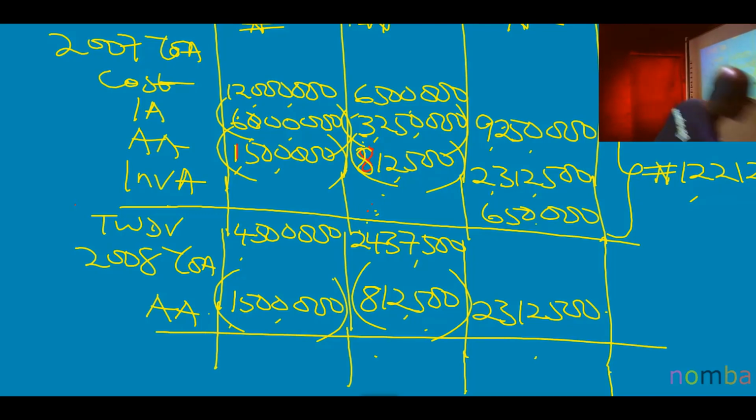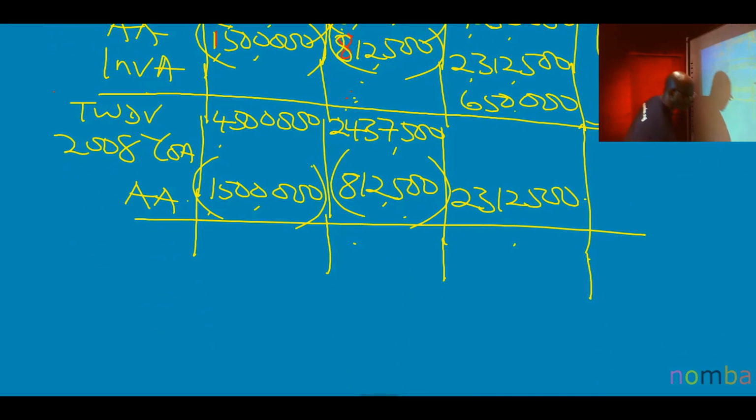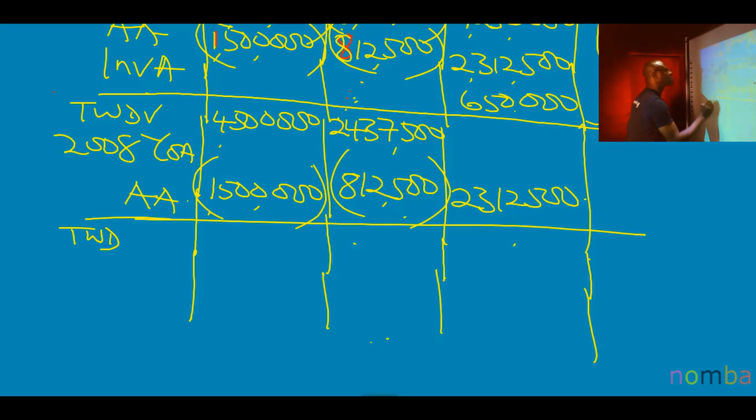You can go ahead and maybe still want to show the TWDV for 2009. You say TWDV, and that's where I'm going to stop because I was asked to. 2009. From 4.5, take away 1.5. I should be left with 3 million.